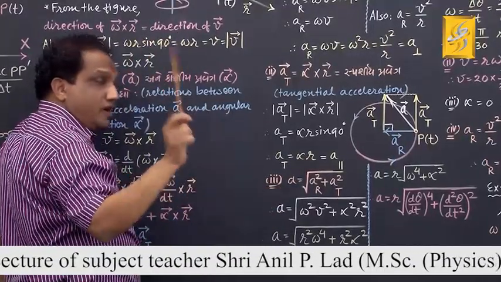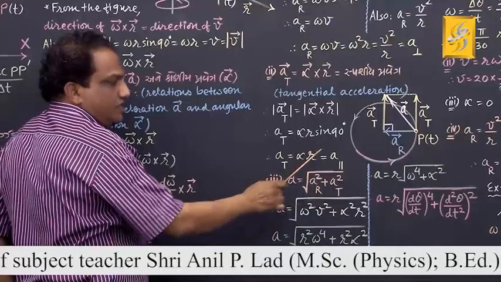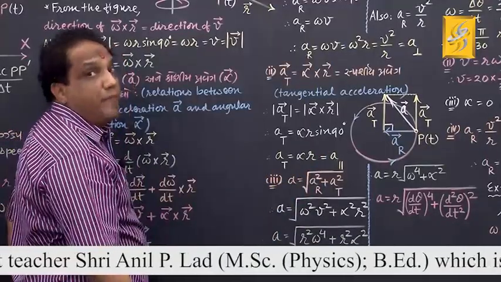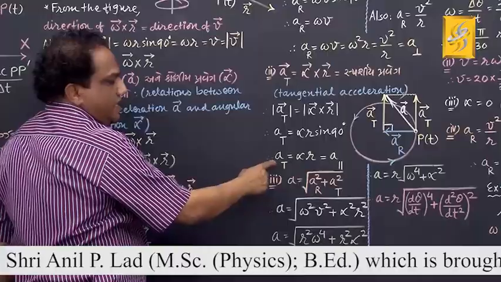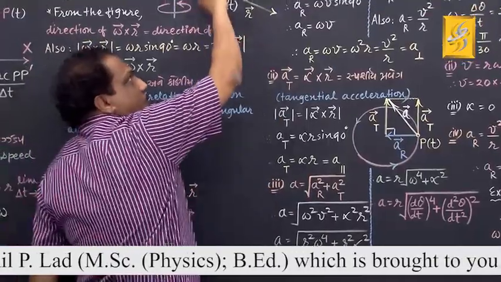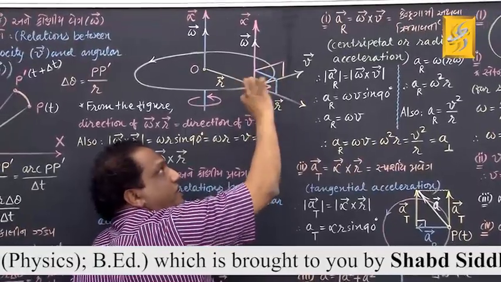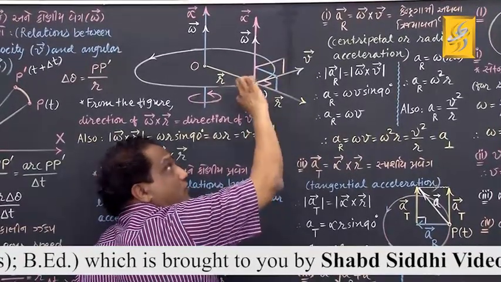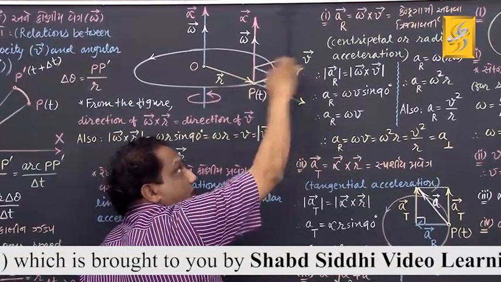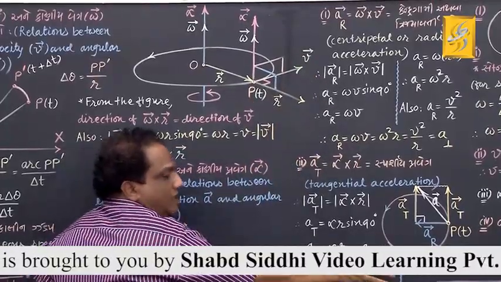And in semester 1, you were calling this acceleration a parallel, because its direction is along the tangent. Along the tangent means parallel to the short path considered at point P. If its direction is parallel to this path, then we call it the parallel component.